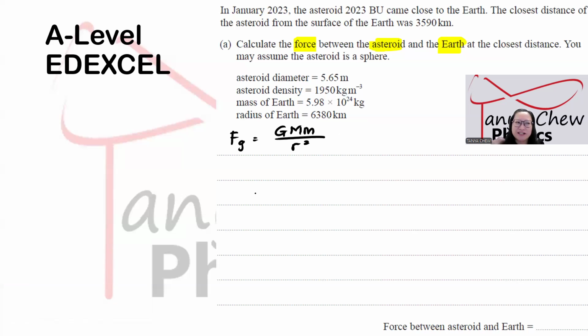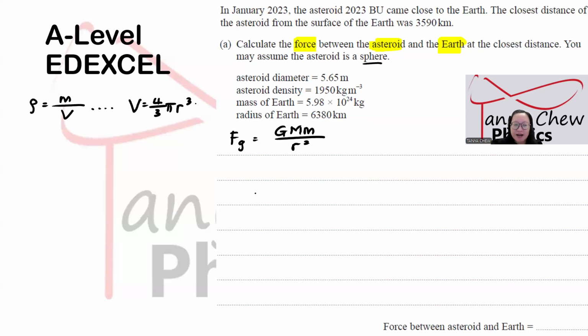Don't worry. When the density of the asteroid is given, just use this equation. Density is equal to mass over volume. But the volume is not given as well. Don't worry because they ask you to assume the asteroid as a sphere. All you need to do is recall a little bit of math here. What is the volume of the sphere? The volume of the sphere is 4 over 3 pi r cubed.